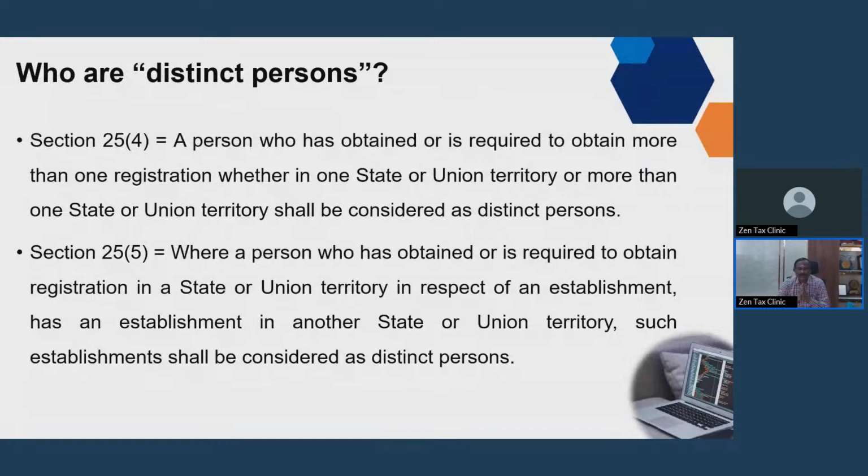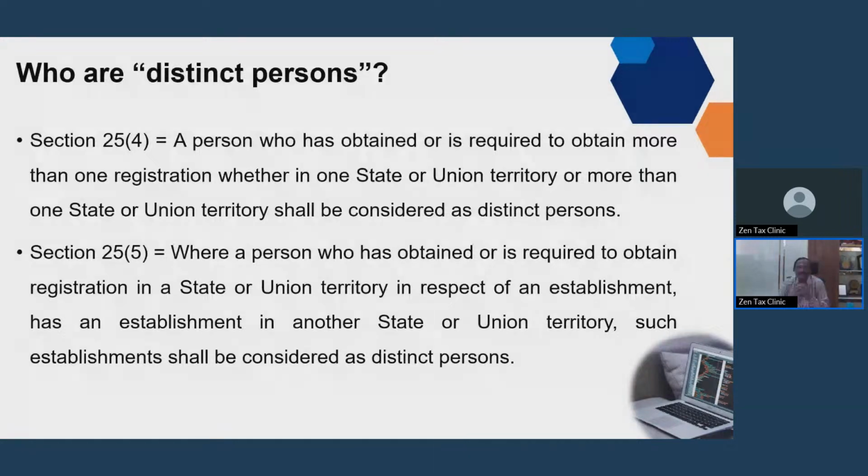And if they have taken a registration, there is no prohibition that a person should not have more than one registration. For example, an entity dealing in automobiles and also in milk production can have one registration for car dealing and another for milk. When they take the two registrations, that is also considered distinct persons. Then 25(5): a person required to take a registration who has an establishment in another state. This is the important thing.